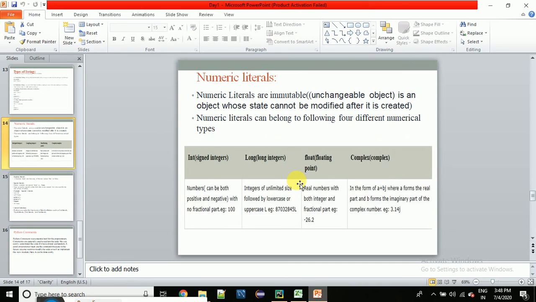Numeric literals. Numeric literals are immutable. Numeric literals means we cannot change them once after assigning, right? There are four types of numeric literals in Python: int, signed integer, long, float, and complex. Long means very big values like crores, and float means real numbers like 20.2, 30.4. Complex means whatever we can write in the form of a plus ib. We can also store complex numbers in Python, right?